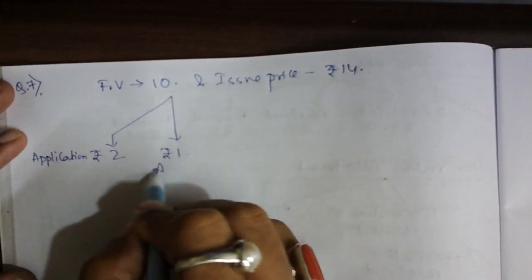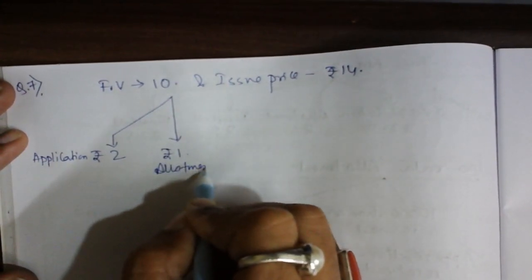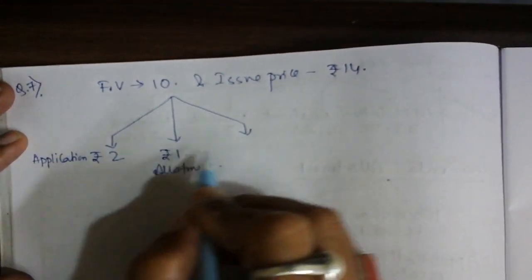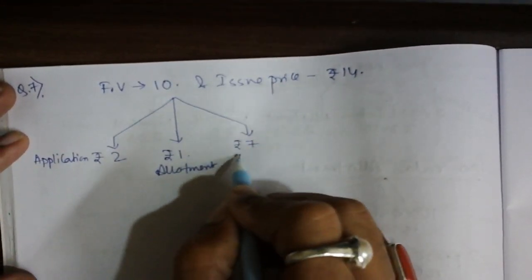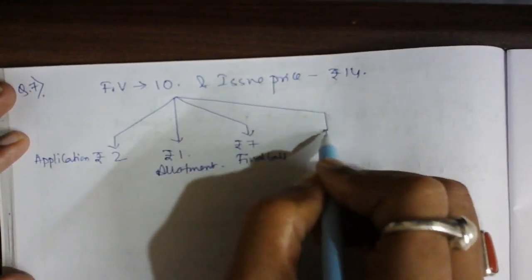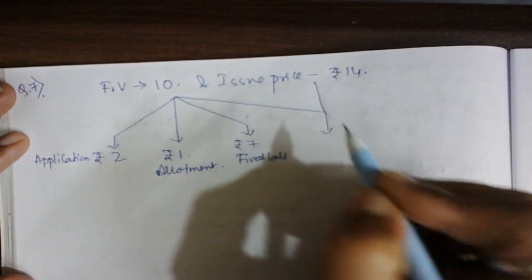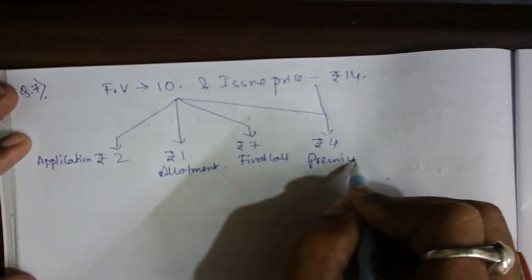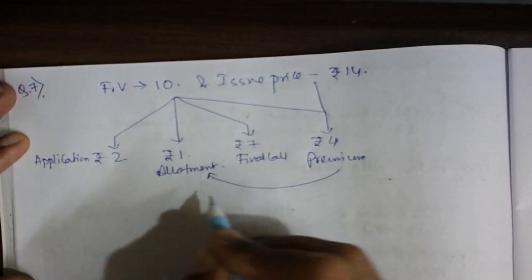Rupees 1 is on allotment, correct? And rupees 2 and then 7 is on final call. And with respect to this, if you add this one, you will get rupees 4 on premium, which is also to be added here in allotment. So make it 5.